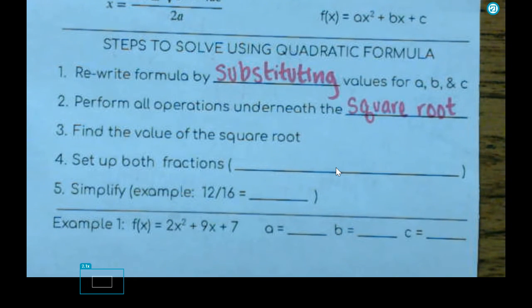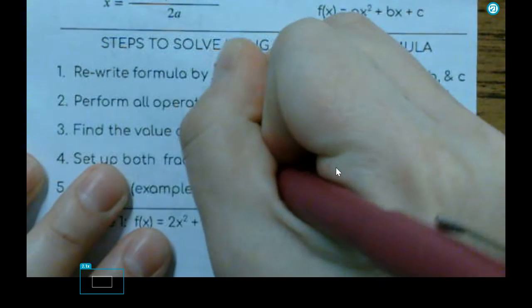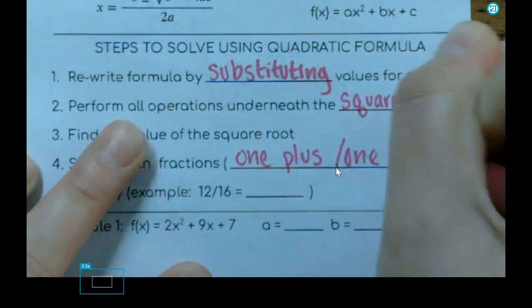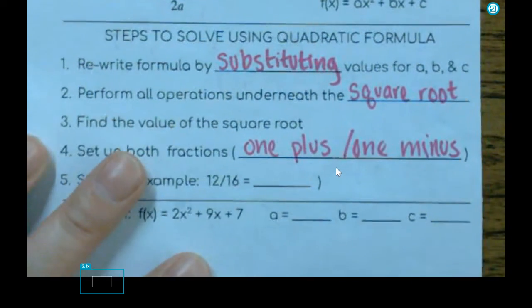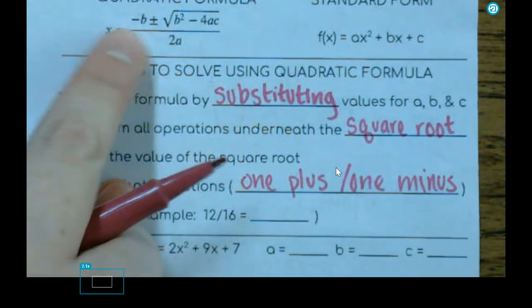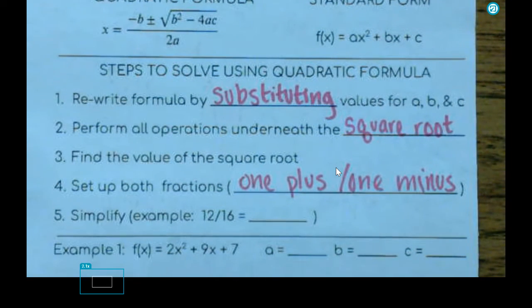Once we've taken the square root, we are then going to split up into 2 fractions. The thing about quadratics is that all the ones that we have today are going to have a positive discriminant, so they're going to have 2 zeros. And so we have 2 fractions. How we set up our 2 fractions, and we'll see this once we get there, is we are going to make one of them be plus and one minus. So I'm just going to write down 1 plus and 1 minus. The reason why we do that is in the formula, we see x equals negative b plus or minus. We're literally going to split it up into plus or minus at some point.